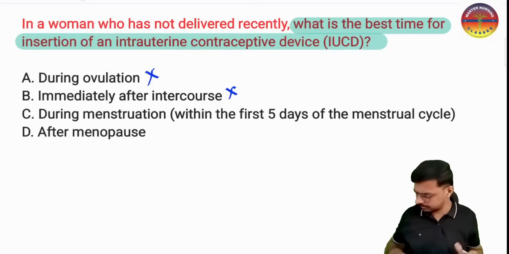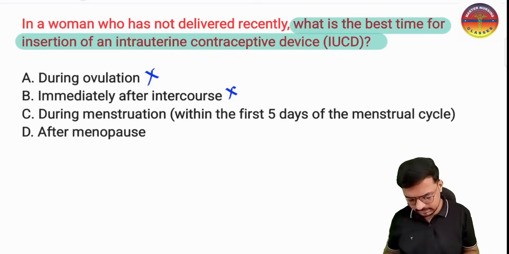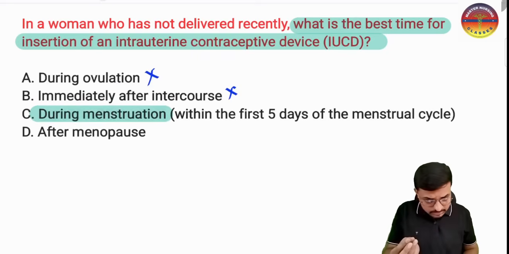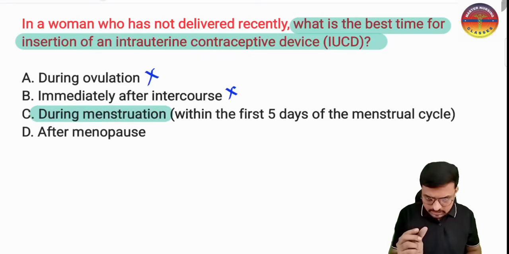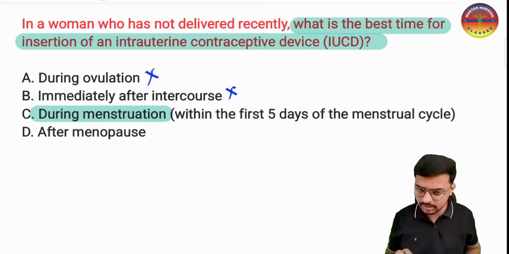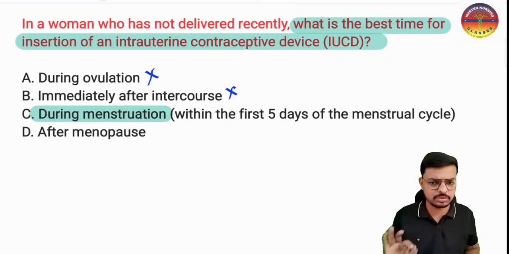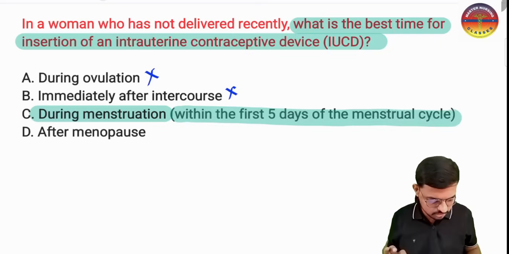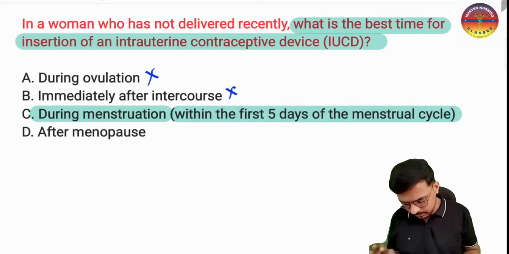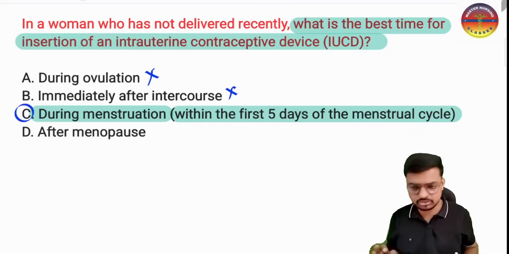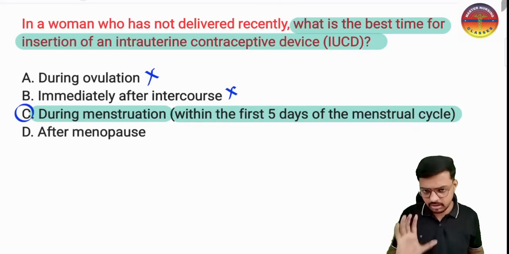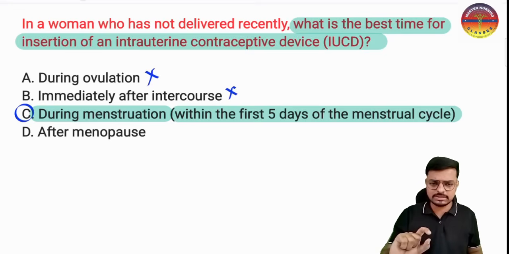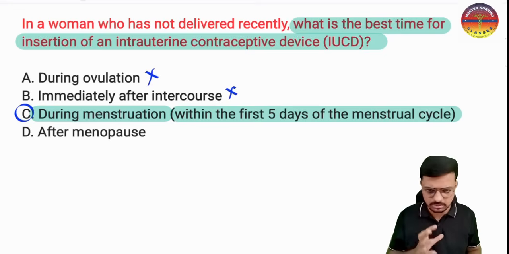So the best time is, yes, almost all of you gave the correct answer: during the menstruation. Because menstrual blood is coming out of the uterus, it means the internal os is open, so at that time we can insert very easily and the patient will have very little discomfort. Within the first 5 days of the menstrual cycle, or during the menstruation, we insert the intrauterine contraceptive device. Because the internal os is open, the IUCD goes easily inside with no pain or discomfort to the patient.